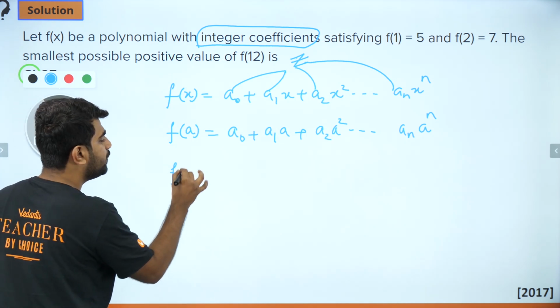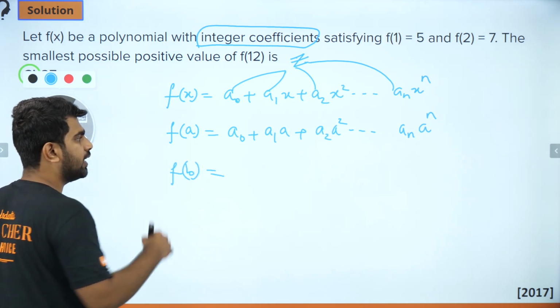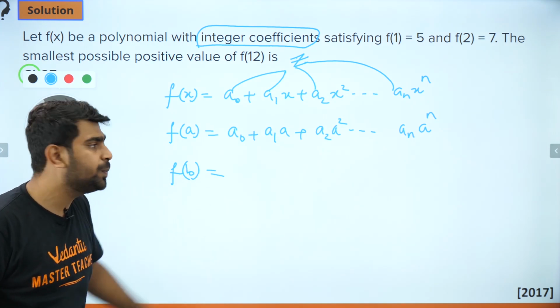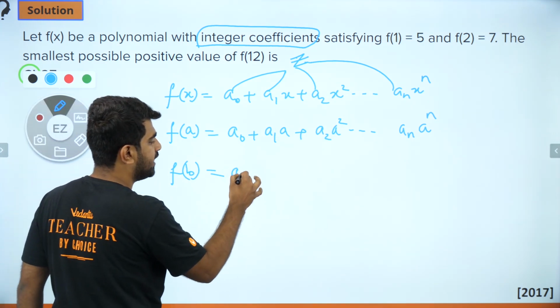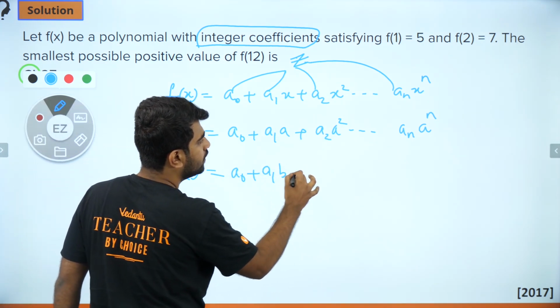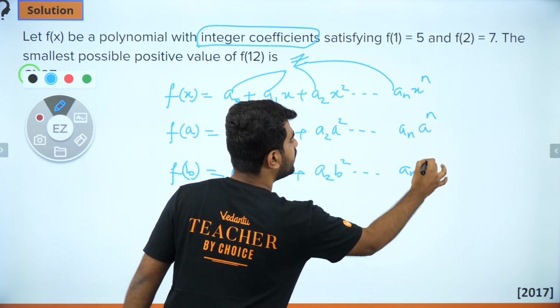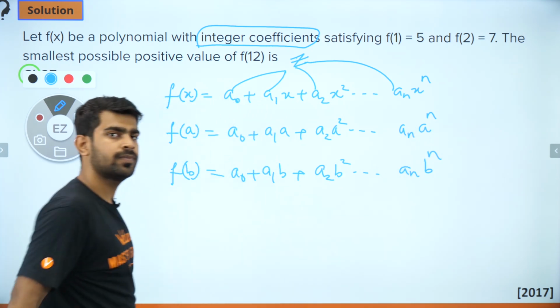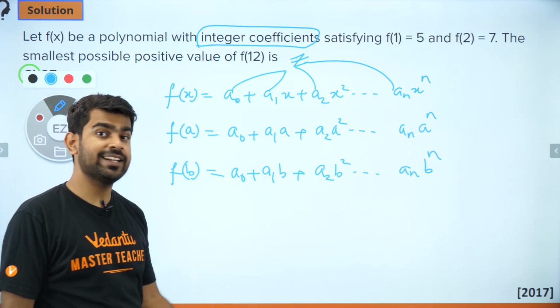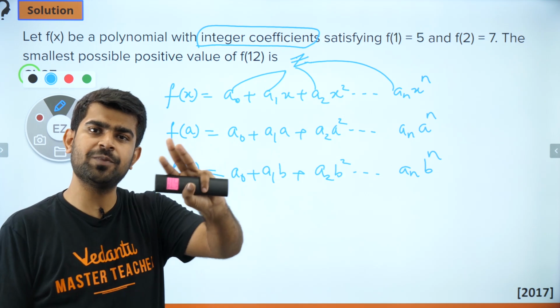Now, what is f of b? So instead of x, I am putting another value b. Let's say f of b. What do we have? a0 plus a1b plus a2b square and so on all the way up to an b power n. Why am I doing all this? It will all make sense in just 3 minutes. Give me some time, guys.